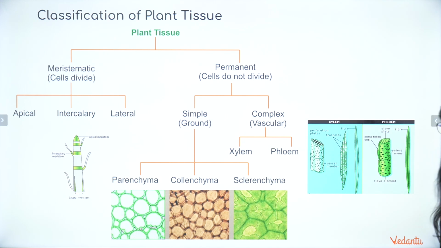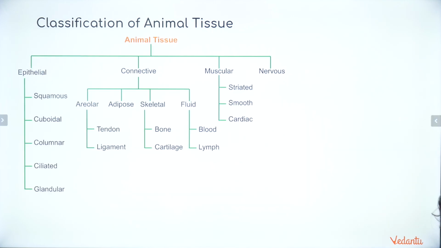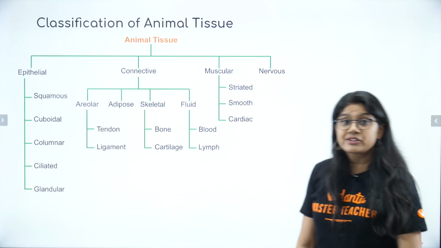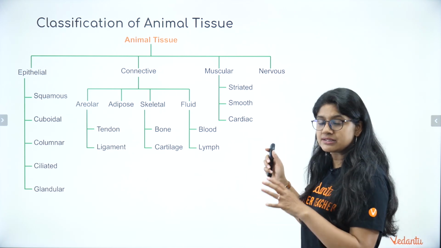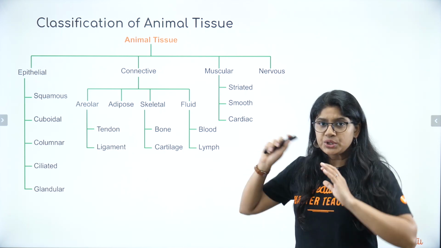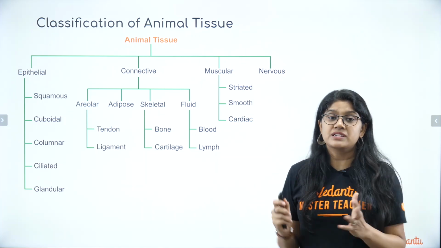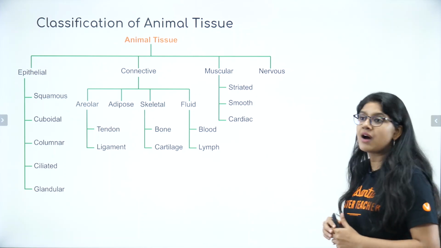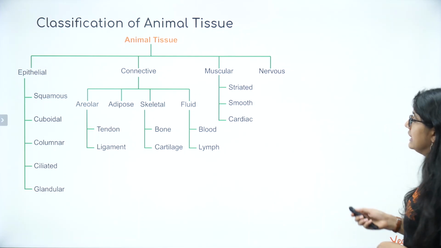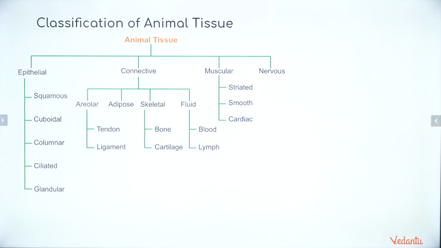Chalo, let's move ahead. Now we are on to the classification of animal tissues, everyone. So we'll be discussing this in detail. Again, just clearly see, everyone, how beautifully it has been represented. If you see, they have divided into four different types: epithelial, connective, muscular and nervous. Take a screenshot, everyone. Four, then epithelial into 5, then connective into 4, and muscular and nervous.